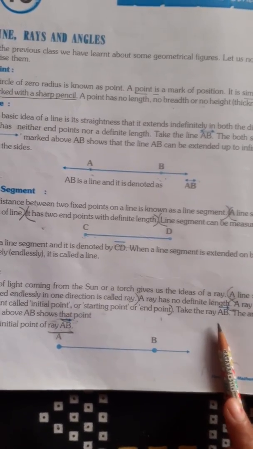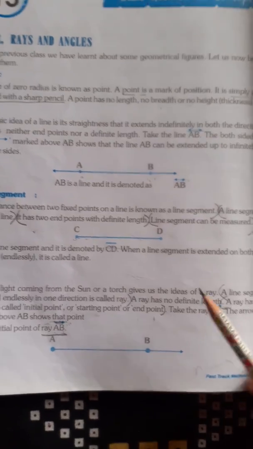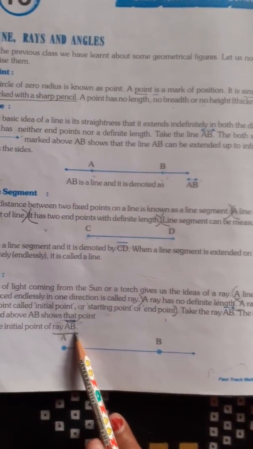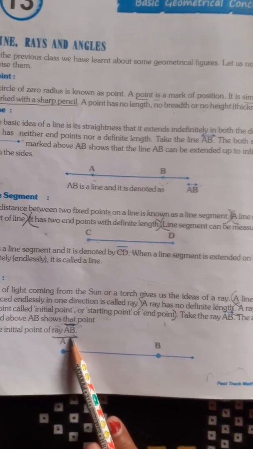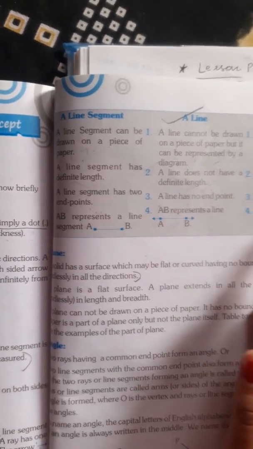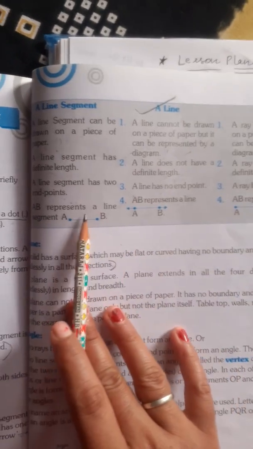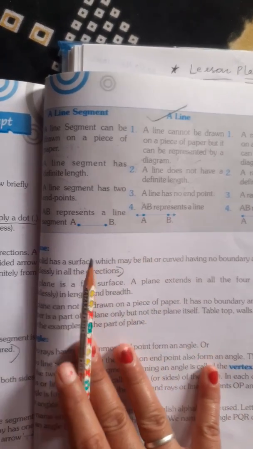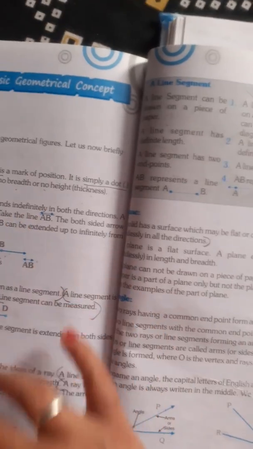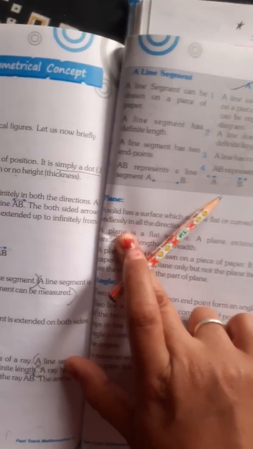Take the ray AB, with the arrow like this. A is the initial point of AB. This arrow is the symbol of a ray. Now page number 51, you have the difference between line segment and ray. This you have to learn because this may be asked. You have to remember the properties of line segment and ray that we have discussed here.